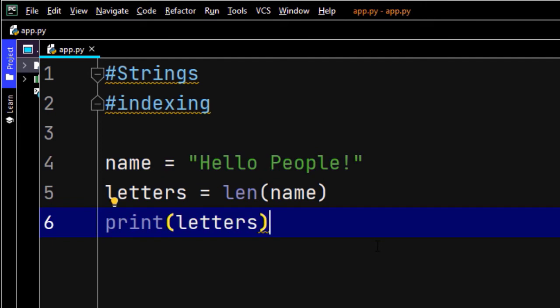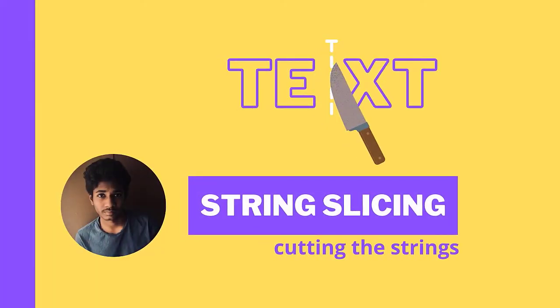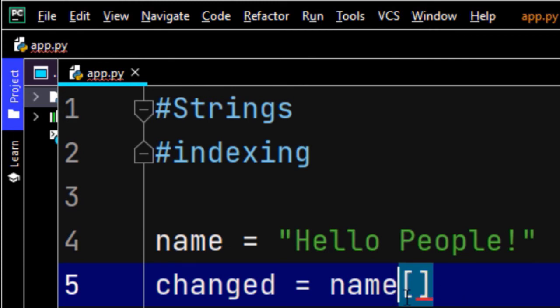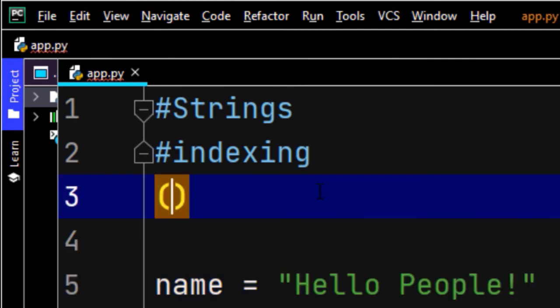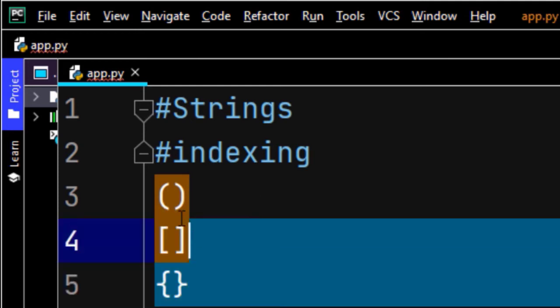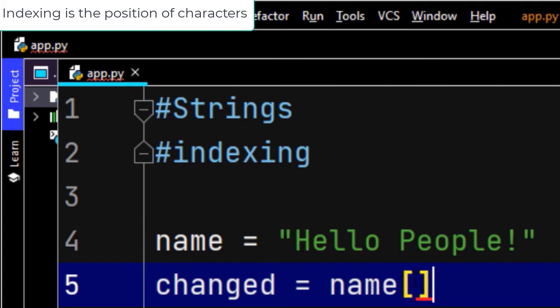There's an interesting topic here. Now, if I only want to print this hello, isn't that awesome? I can also print only hello and only people. That's really awesome, right? Okay, let me give you that example. Changed equals name, and this helps in indexing. These square brackets will give you a few basics again. There are three kinds of brackets used in Python, so you have to be familiar with what kind of things it uses. For now, indexing is for these square brackets.